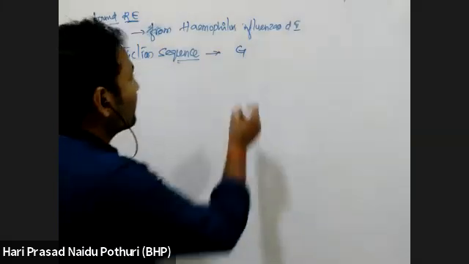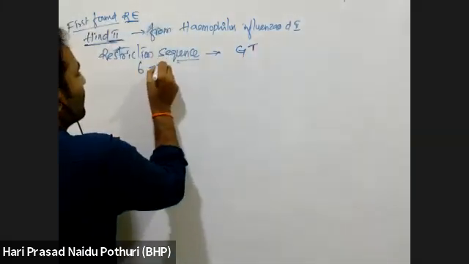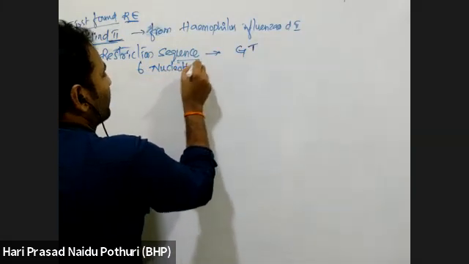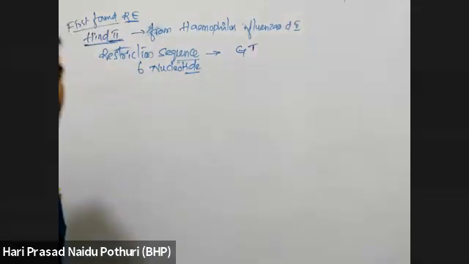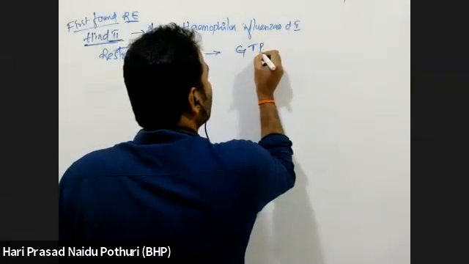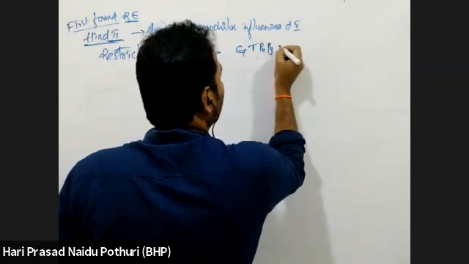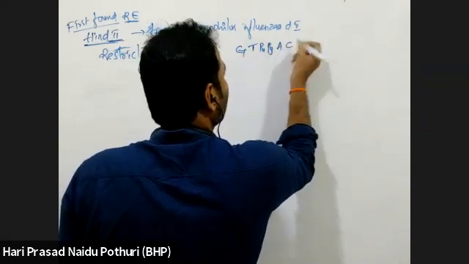Here the restriction sequence was found to be of 6 nucleotides, which has GT followed by a purine, then a pyrimidine, then AC.